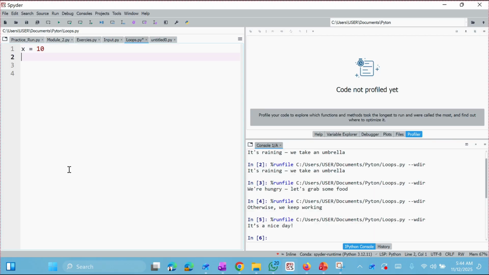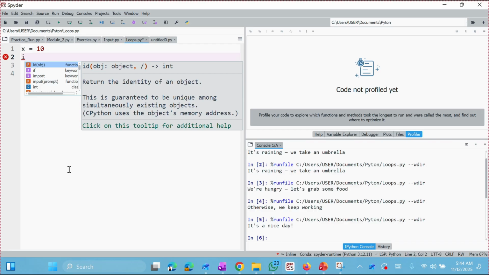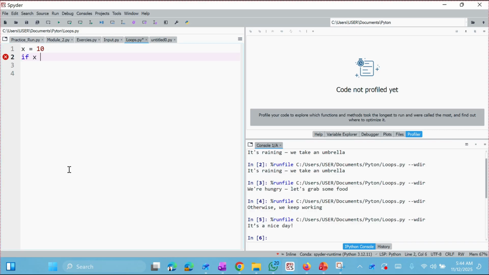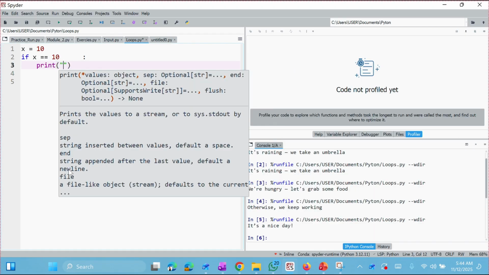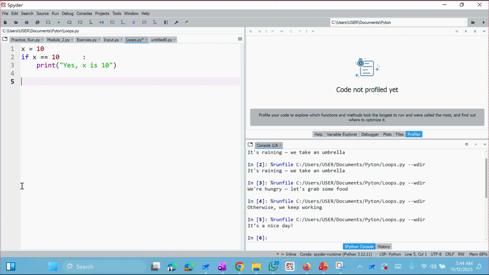Let's give the condition: if x is equal to, now this is a comparison operator, is equal to 10, we are going to say print, yes, x is 10. We are going to run this now.